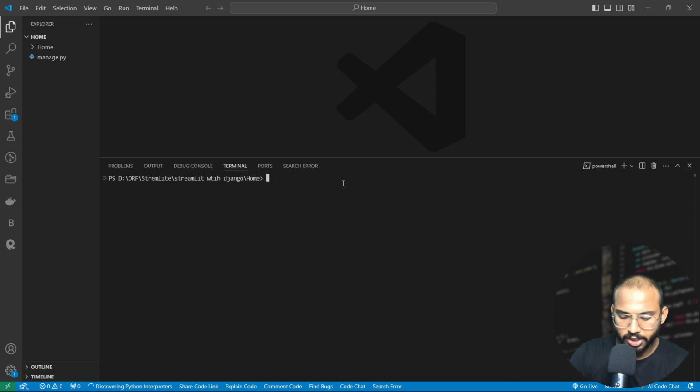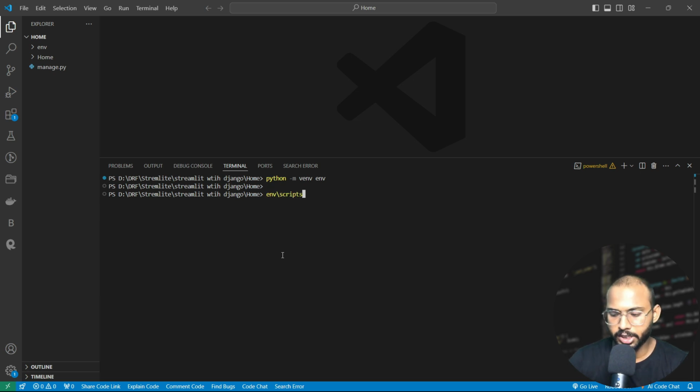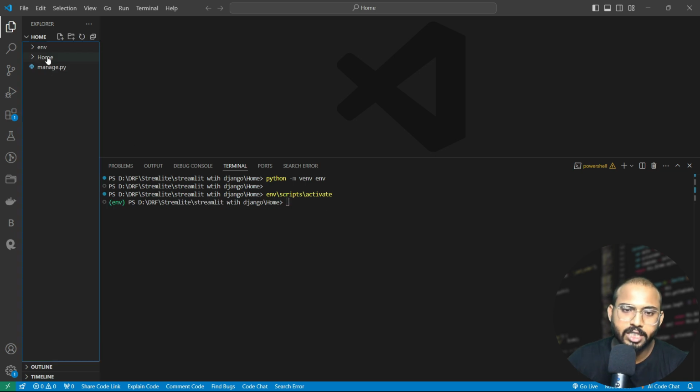Now let's create our virtual environment. For it, we will write python -m venv env. Yes, let's create the environment here. It will take a few seconds. After that, we get our environment. Let's now activate this environment. For it, env scripts activate. So our home project has started.